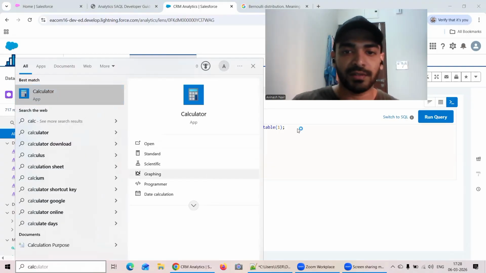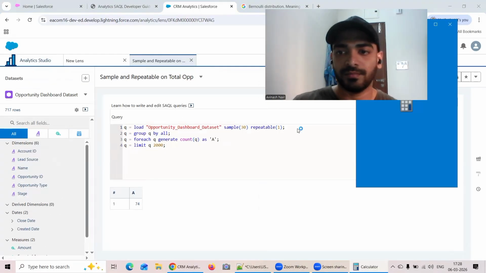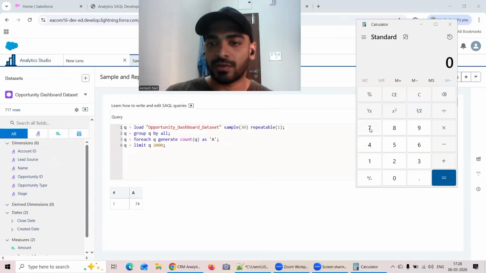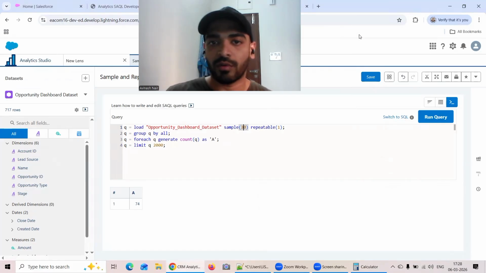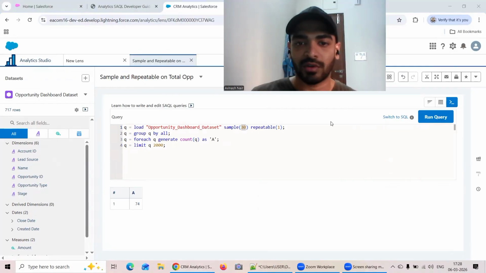If I open the calculator, it's 717 into 0.03, right? It is giving you 215.1. So let's see if it works out or not. Let's see if I run the query. Yeah, that's fine. It's giving you somewhere around 202, which is fine as well.